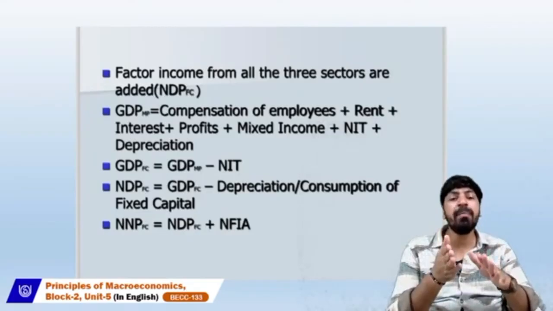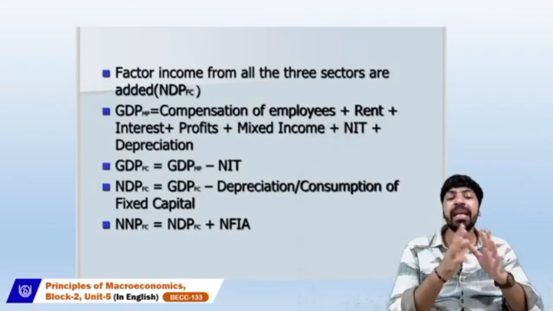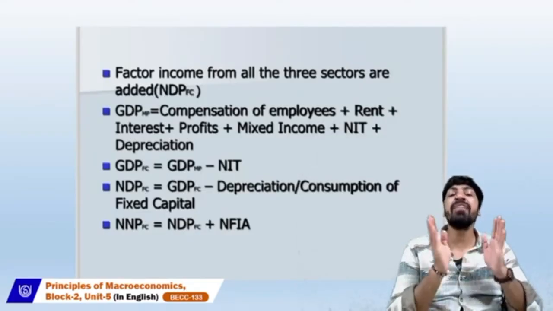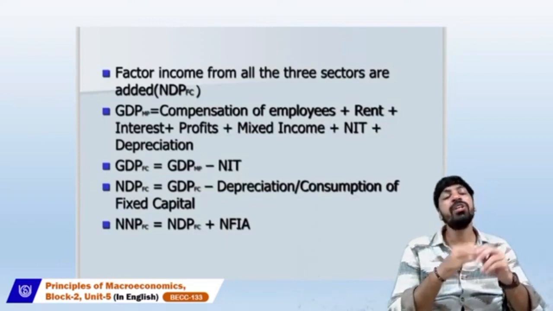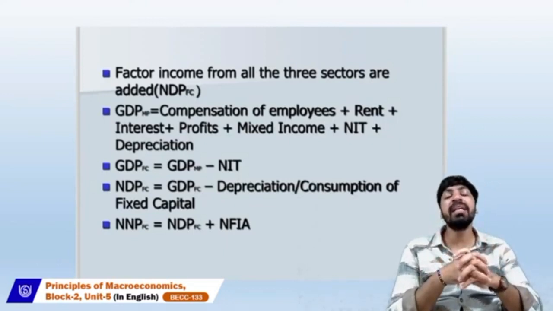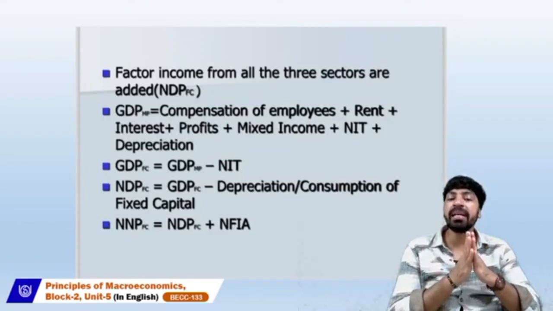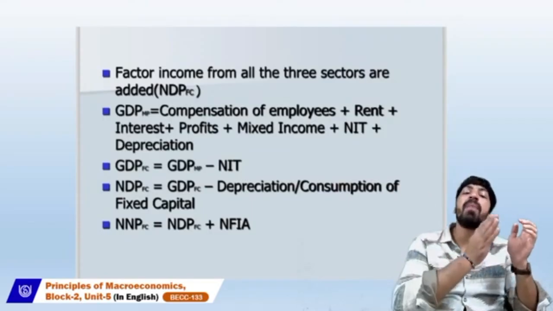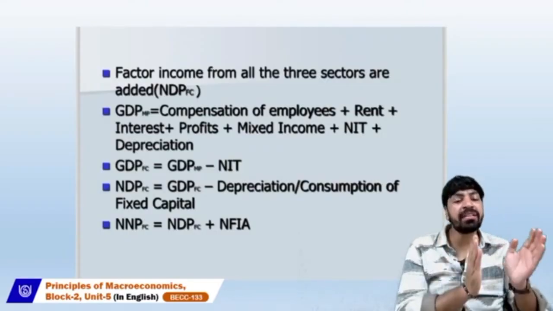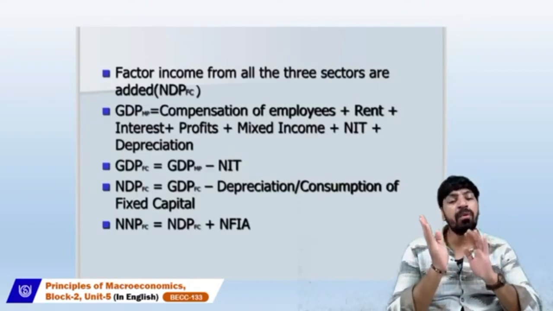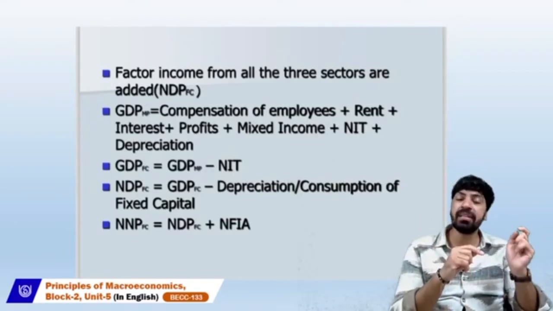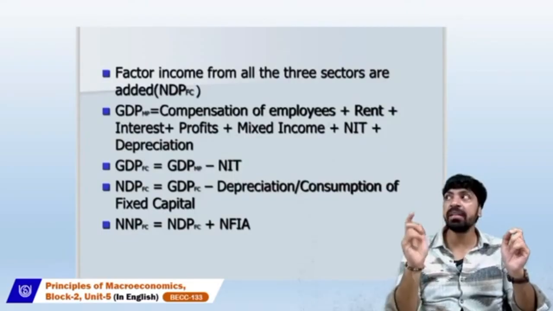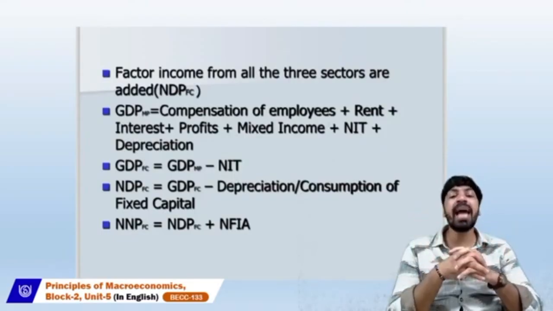When we go on to calculate the gross domestic product at factor cost, you need GDP at market price. To go from market price to factor cost, we need to deduct the net indirect taxes.